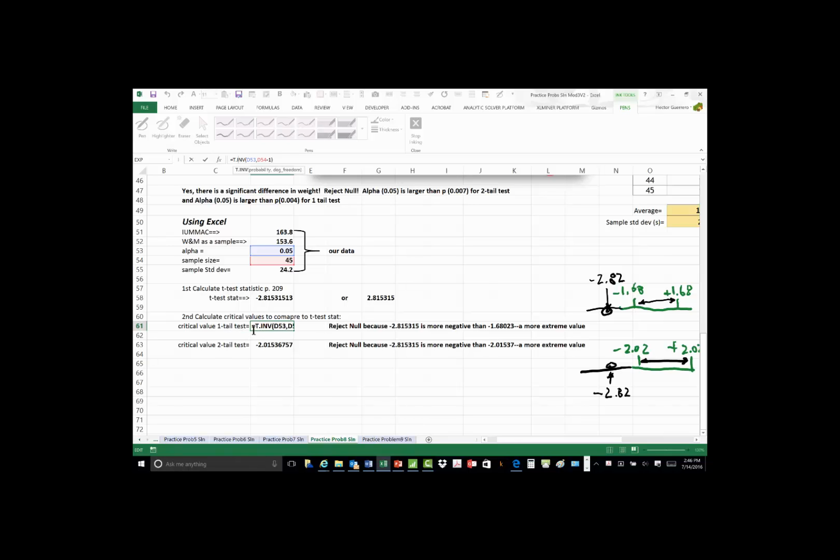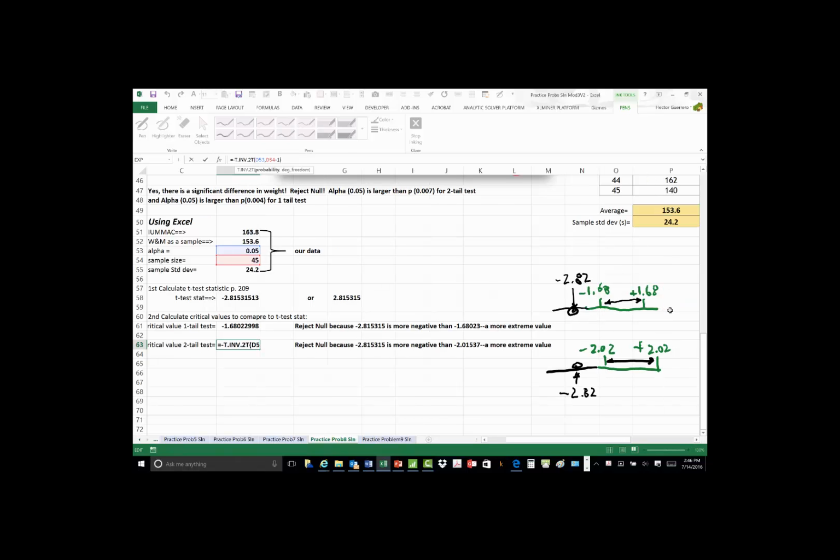For the one-tailed test, it's T.INV. For the two-tailed test, it is T.INV.2T for two-tail. And then the inputs are the same, 0.05, and the value of the degrees of freedom. I get those values, set up this fence, and I see if my value 2.8 falls inside this region or is more extreme than the region either on this side of the fence or on the other side of the fence. And that's when I reject, when that value is more extreme. All right, that's the end of our problem 8.